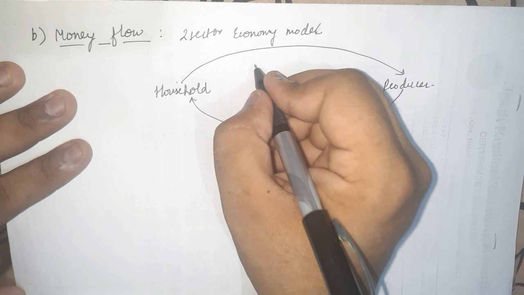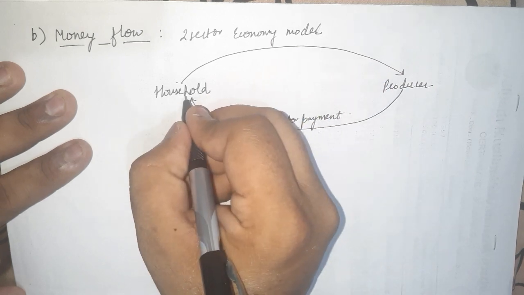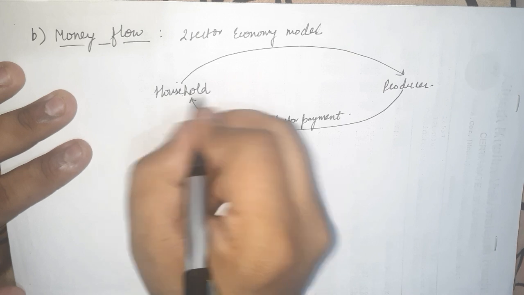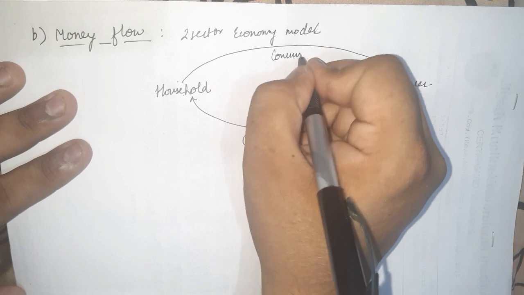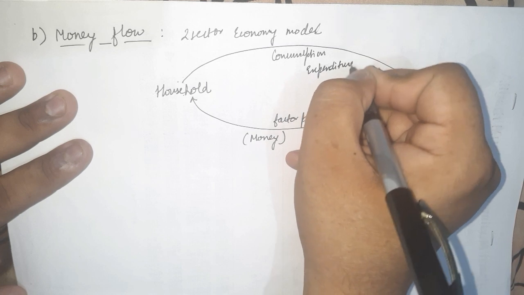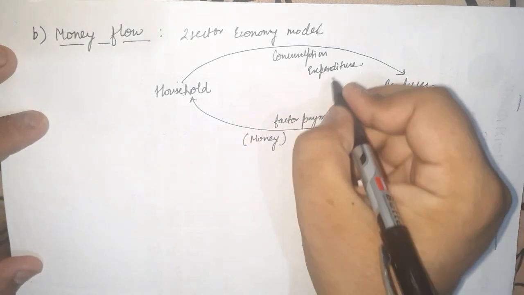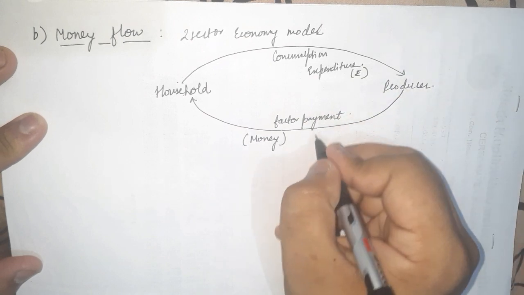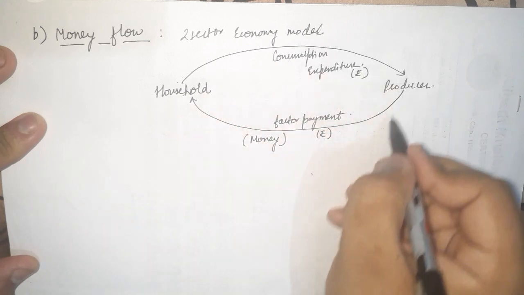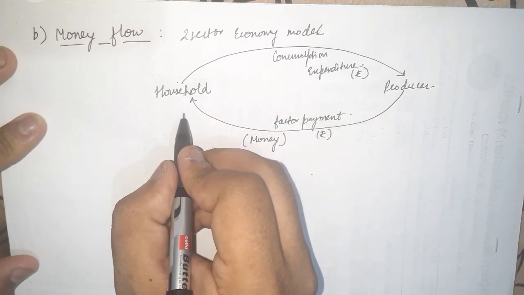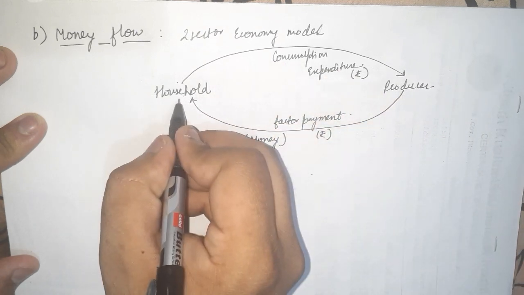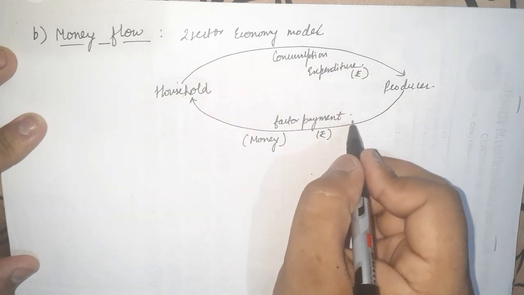After getting the money in hand, households, we consumers, as an income, start to spend it. And what we do is consumption expenditure. This consumption expenditure is in monetary terms, and this factor payment is also in monetary terms. So here there is no involvement of goods and services, only money. The money is flowing and producer is giving back money. So one full money flow example is this.